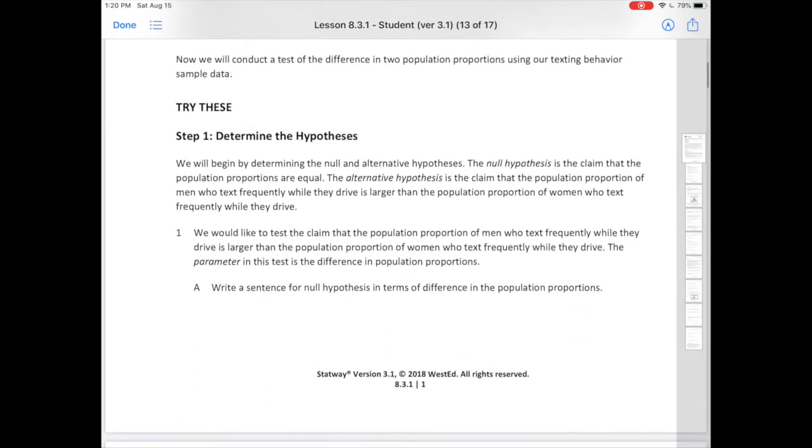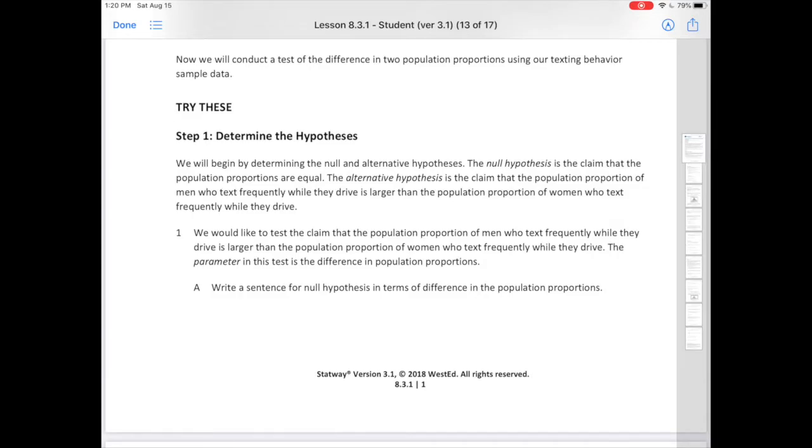Try these. Step 1. Determine the hypothesis, or the hypotheses. We will begin by determining the null and alternative hypotheses. The null hypothesis is the claim that the population proportions are equal. The alternative hypothesis is the claim that the population proportion of men who text frequently while they drive is larger than the population proportion of women who text frequently while they drive.